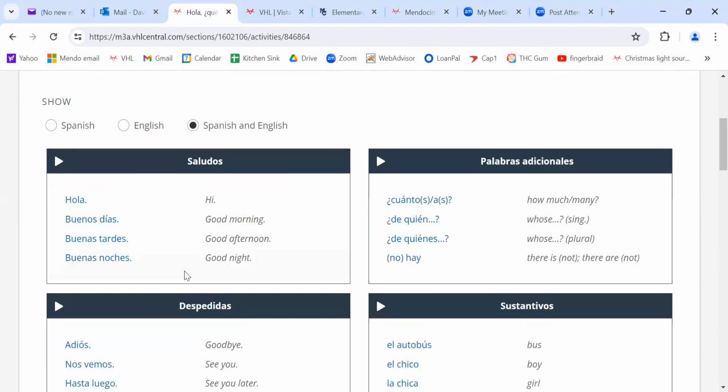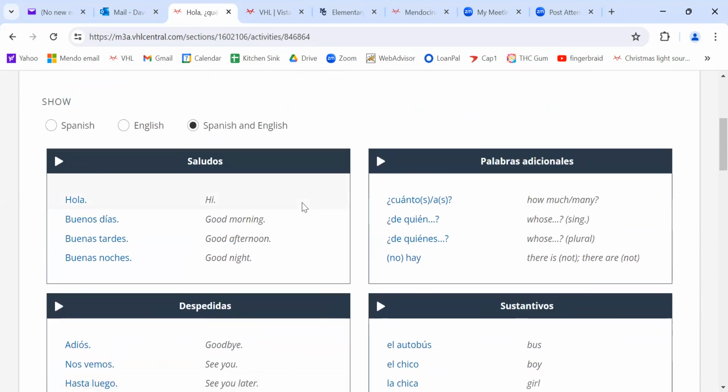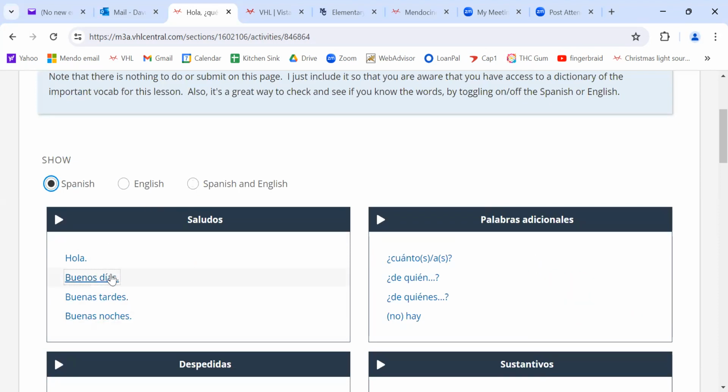And they really got some cool things. For example, if I click on this, it tells you how to say it. So that's as good as pronunciation. You can work on your stuff that way if you want to. This is also pretty cool too. If you want to kind of test yourself, you can get rid of the English, or you can get rid of the Spanish, or you can have both. Although I'll be honest with you, looking at both of these things, you're not really studying. You're really studying when you just have one open.